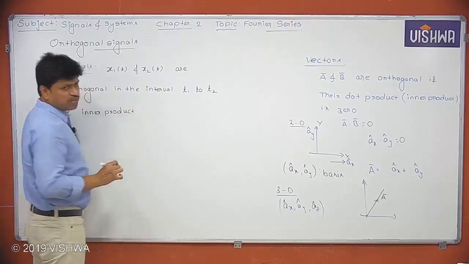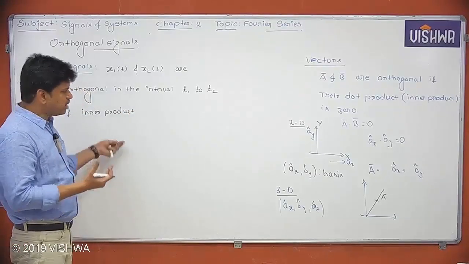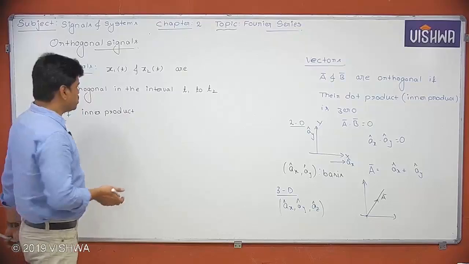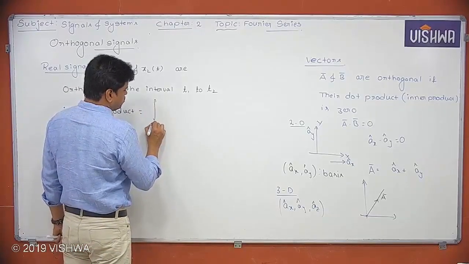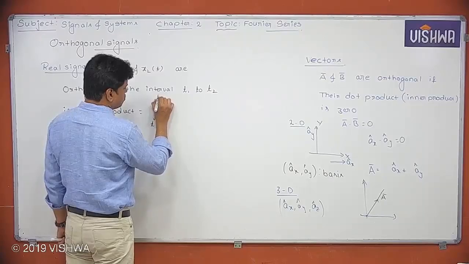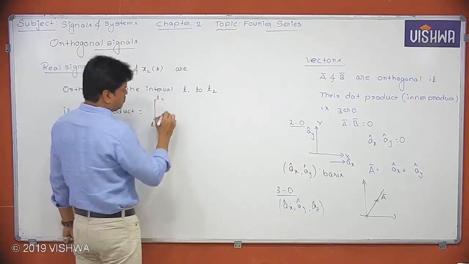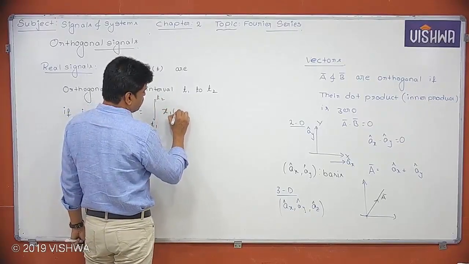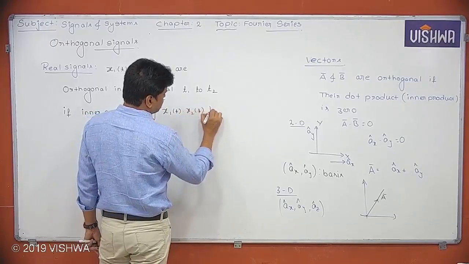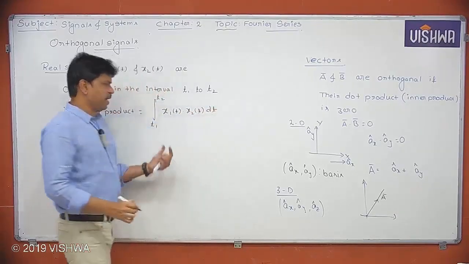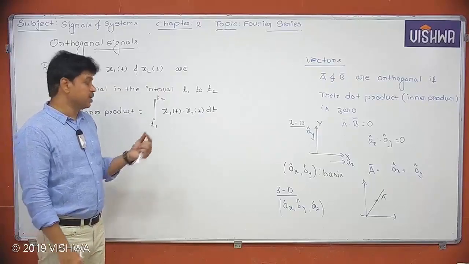What is the inner product for signals? It is not a dot product here because they are not vectors, they are simply signals. So what is the inner product here? It is the integral from t1 to t2 of x1 of t multiplied with x2 of t dt. This is defined as the inner product for real signals.